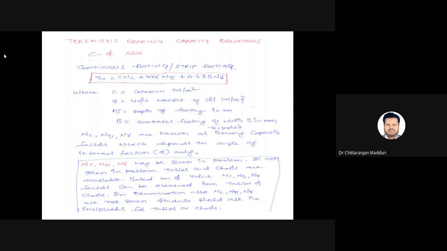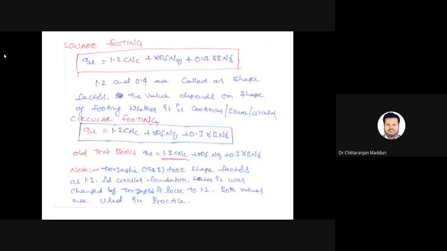In an examination, if Nc, Nq, N gamma are not given, the student should ask the invigilator for tables and charts. But from the GATE point of view, they will compulsorily be given. For academic purposes, such as JNTU examinations, you need to ask the invigilator for charts and tables.